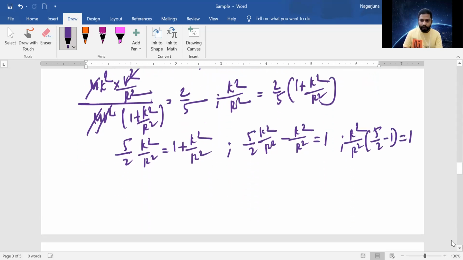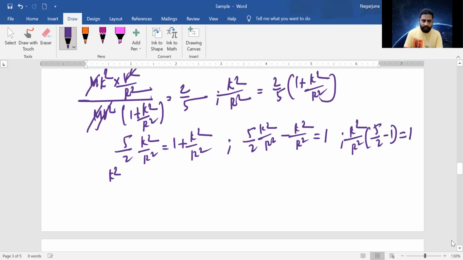Keep on writing. So k square by r square into 5 by 2 minus 1. It's 5 minus 2 by 3, it's 3 by 2, which is equal to 1. So k square by r square is equal to 2 by 3, my dear students.